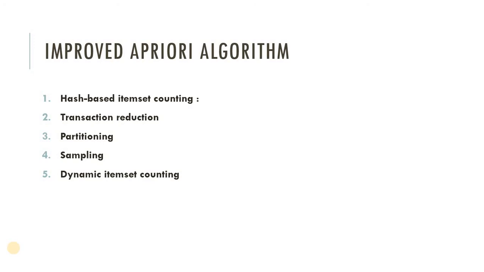It dynamically divides the database, starts from the start point, and maintains one counter, or we can say one flag, and if it reaches the minimum support, then it can be used for frequent item set counting. So this is how the algorithm is used for finding frequent item sets, and it is also called the improved Apriori algorithm. So that is about the improved Apriori algorithm.